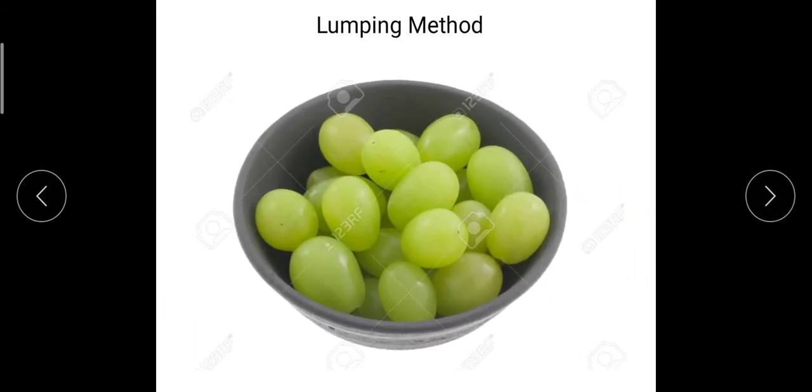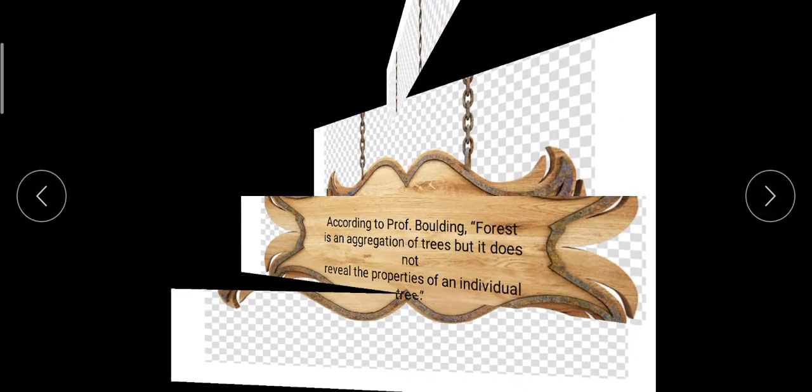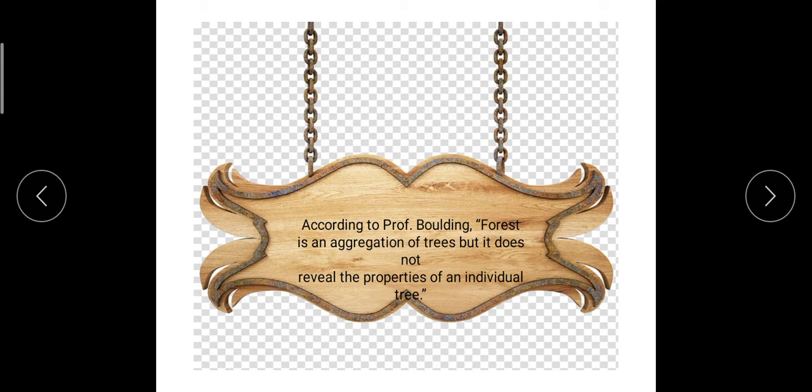See, what you can observe in this picture, you can see that there is a bowl, and in that bowl the grapes are there. So the lumping method: if you remember in microeconomics what we did, we studied separately, in detail, a particular firm, a particular consumer. We were taking it apart. But in macroeconomics we are studying by the lumping method. We are not separating anyone, but we are studying together according to the profession.